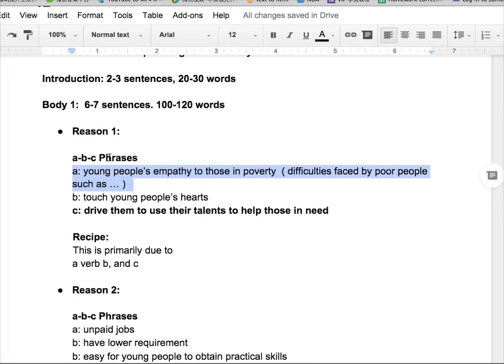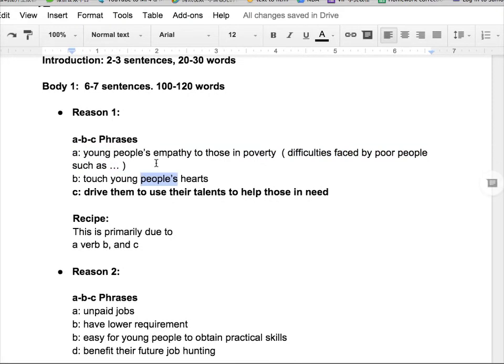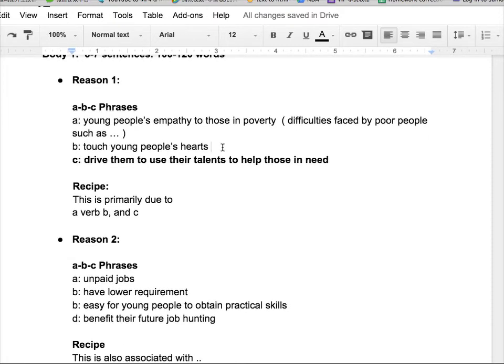To explain the first reason, we write young people's empathy to those in poverty. Empathy means young people's understanding of those people living in poverty. They know that they suffer a lot. This will touch young people's hearts, and these will drive them to use their talents to help those in need. So, can you understand ABC now?